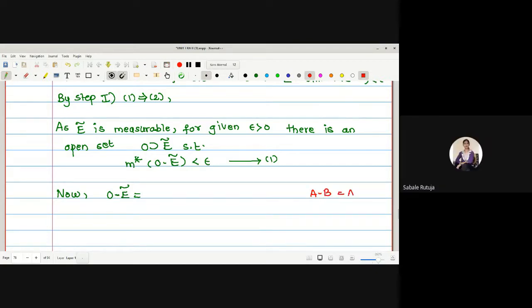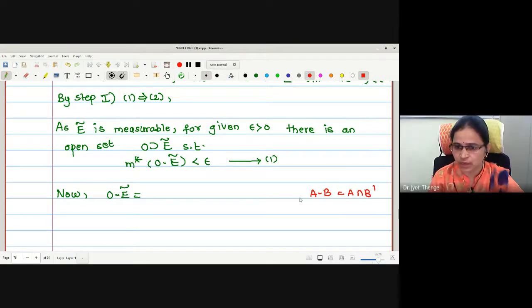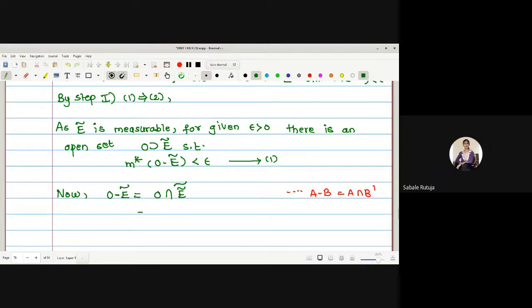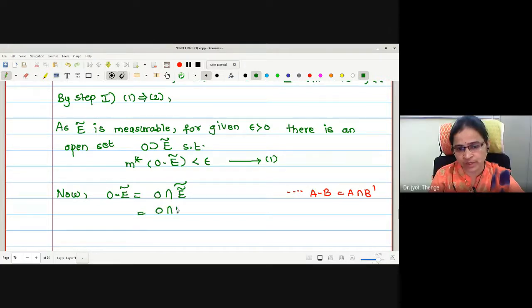A intersection B complement. Therefore, how can I write this O minus E complement? Is it O intersection E double complement? Yes, ma'am. Right. And what is the double complement? Is it E itself? Double complement is E itself.